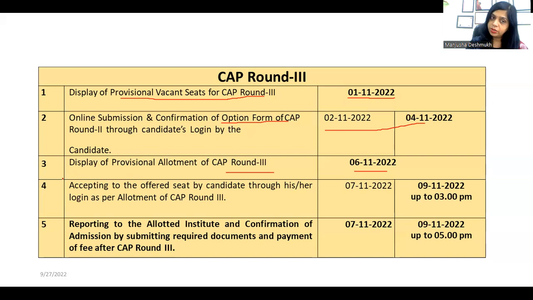Now here you have to accept the offered seat through login and you have to report to the institute in CAP round 3, and the duration is 7th to 9th November till 3 p.m. Reporting to the allotted institute and confirmation of admission by submitting required documents and payment of fees for CAP round 3 is from 7th to 9th.